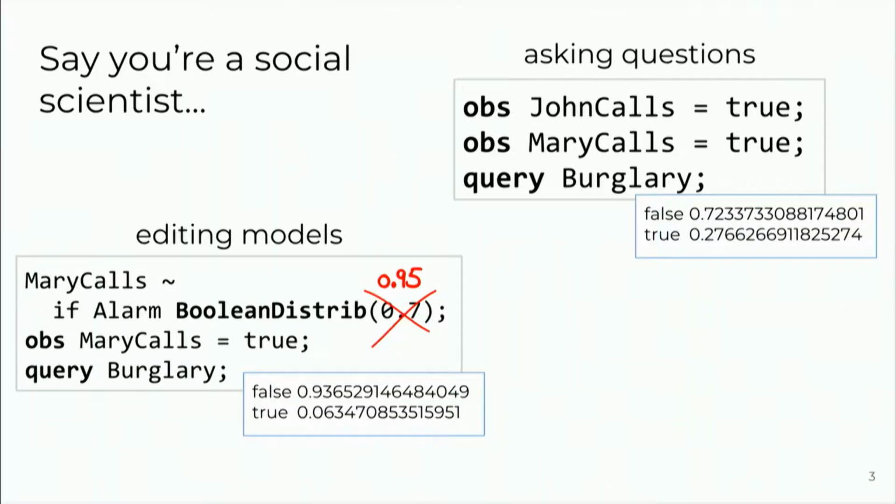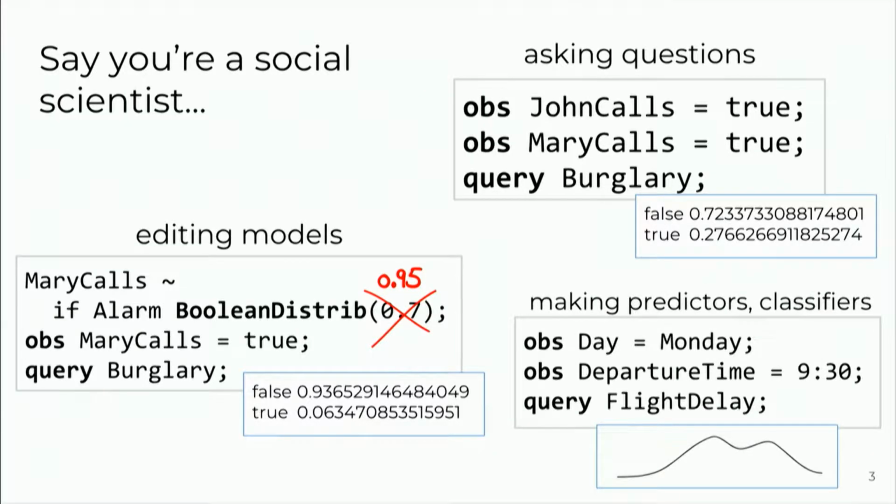So maybe they want to ask some questions about, you know, I've run this experiment, I have this data, it represents something about the world, and I want to think about how likely certain events are. Or maybe there are some interventions that I could run. So I could go in and try to change this feature of the world. How would that affect the likelihood of something? Should I bother to pursue this intervention? Or they might even want to make a predictor or a classifier depending on what their goals are.